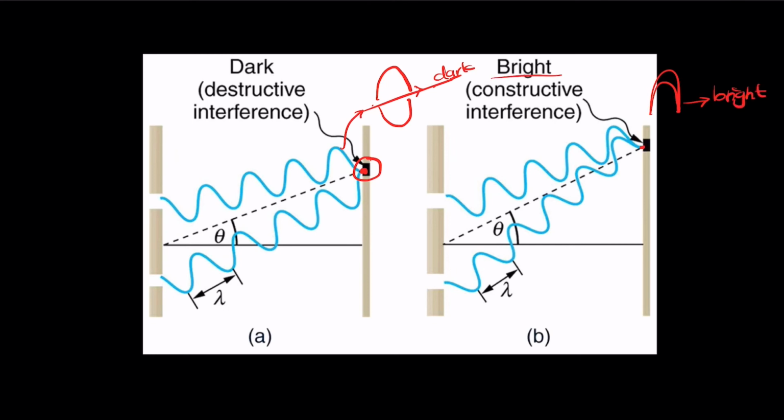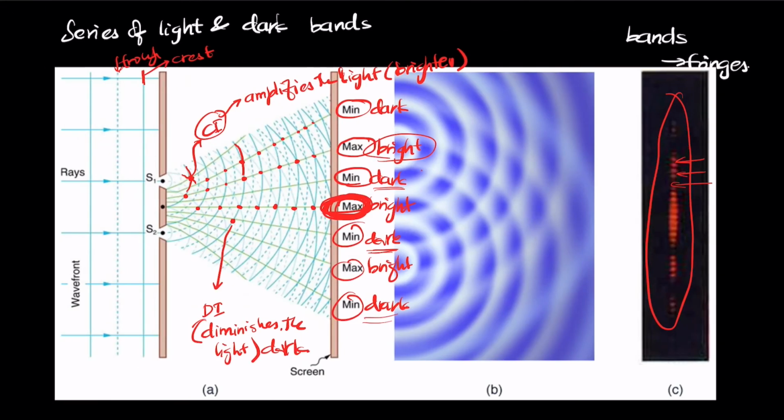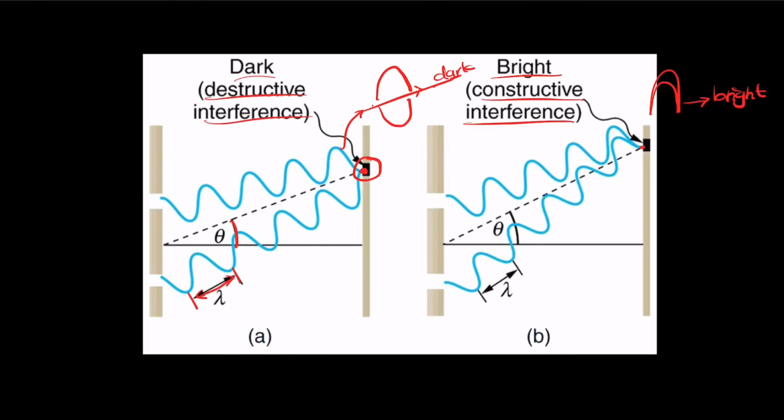So it creates a bright interference, and a dark one where we have destructive interference. Now one way of judging this is by creating a formula based on the angle at which they are bending. Notice that this is the wavelength here, and this is the angle of the fringe point, the point where they are colliding.